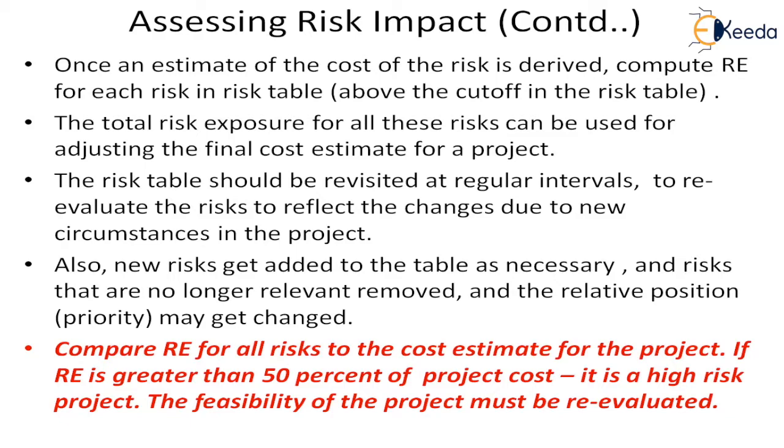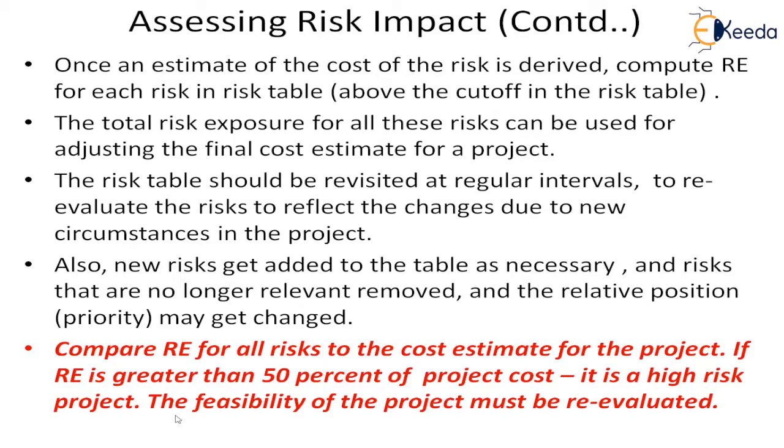We can compare risk exposure for all the risks to the cost estimate of the project. So that is another thing. Sometimes we check all the risks against the cost estimate. And if the risk exposure of all the risks is a very large percentage of the cost, let's say for example 50% or more, then it is a very high risk project.